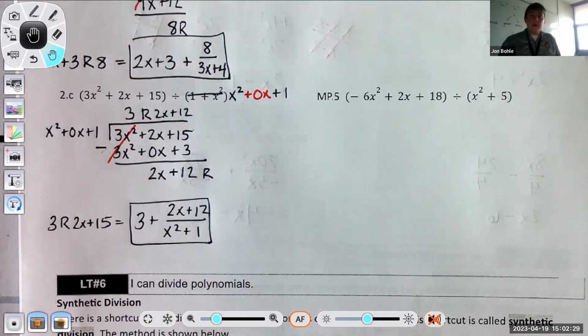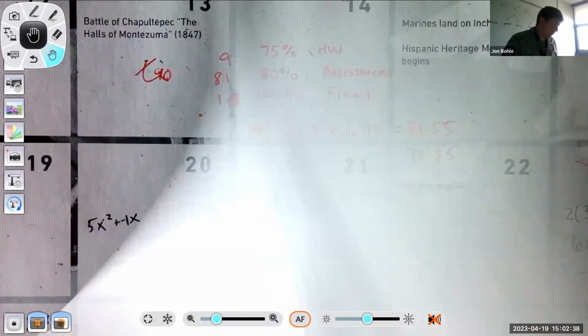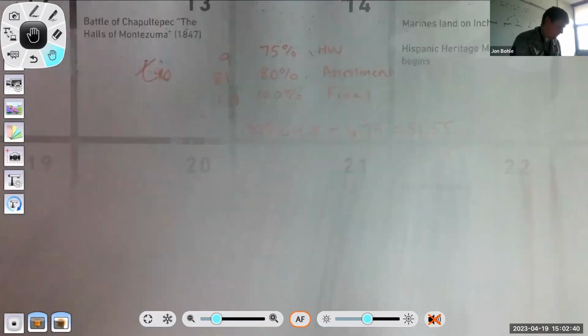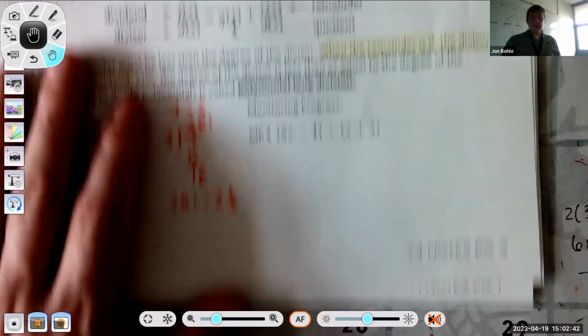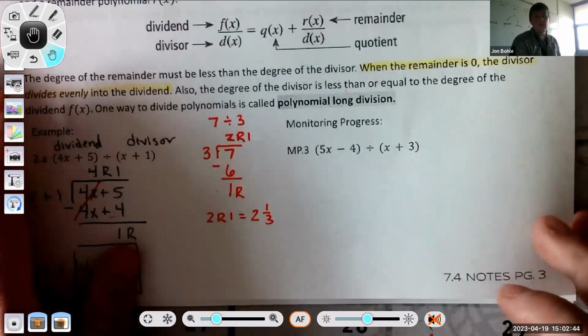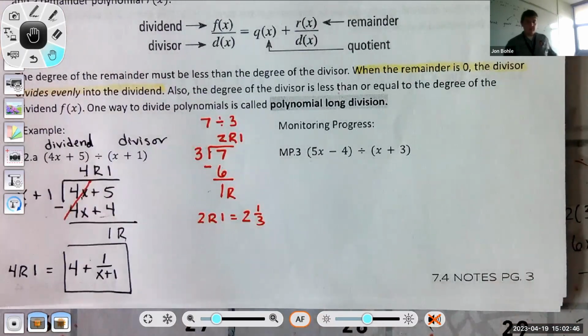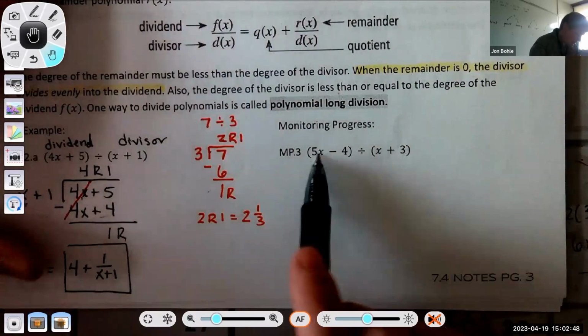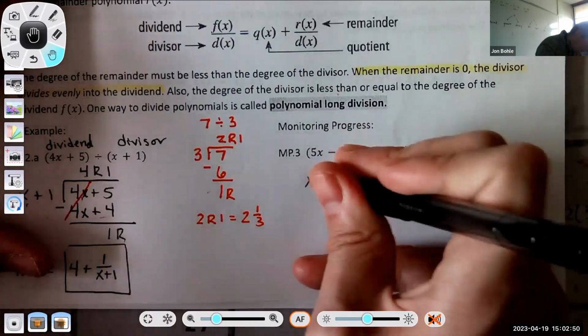So what I would do now is, if I were you, I'd pause the video and take a moment to try monitoring progress 3, 4, and 5, and check it with me when you are done with those problems. As usual, I'm under the assumption that you've already done that and you're just looking to see how you check your work. So this one here, I'm going to go x plus 3.